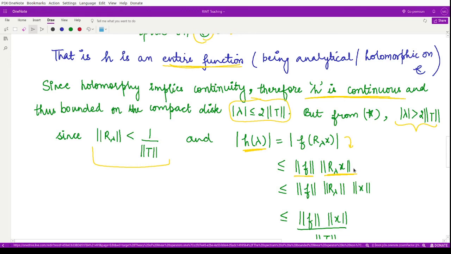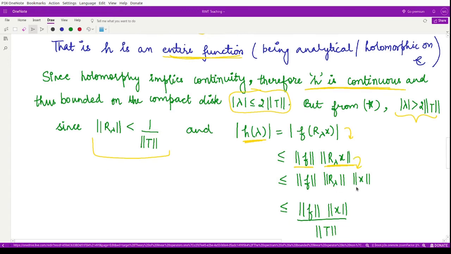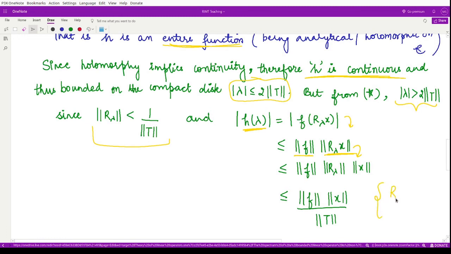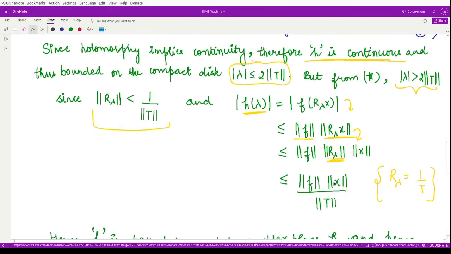And then, if you apply the definition for R lambda, the resolvent operator, the norm of R lambda is less than or equal to 1 by norm of T, according to this relation. So using this relation, we have the modulus of h lambda less than this quantity.